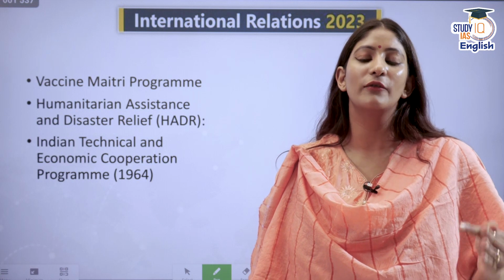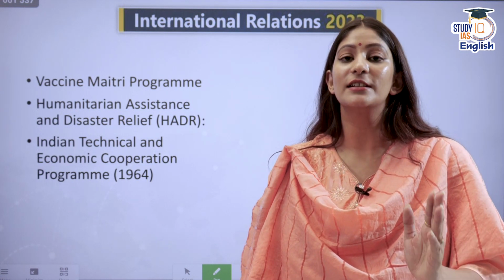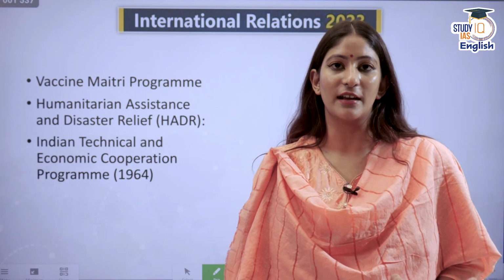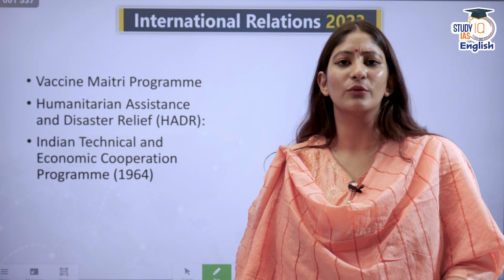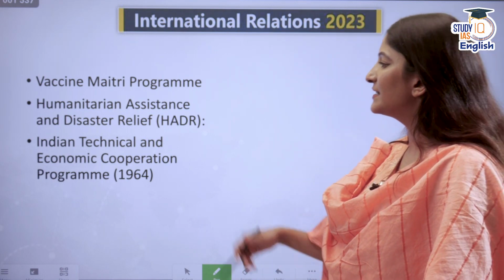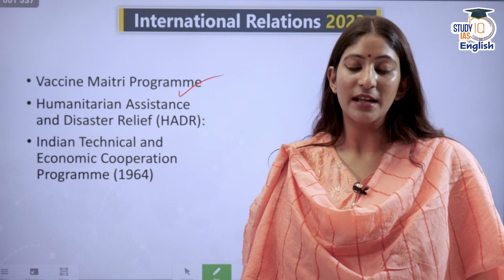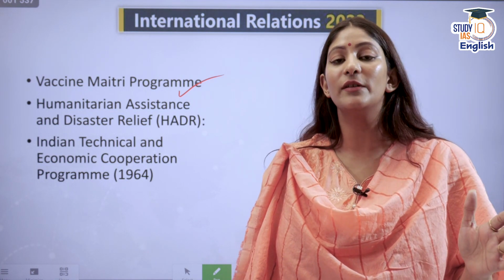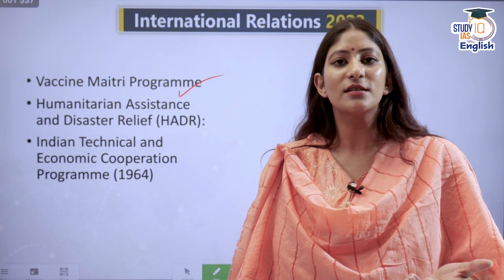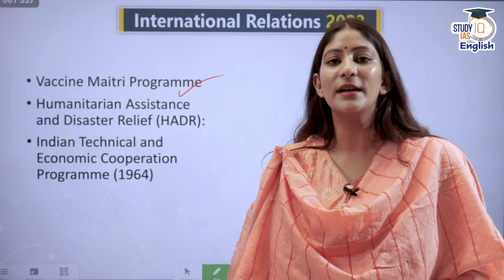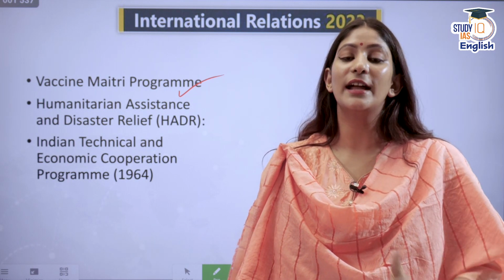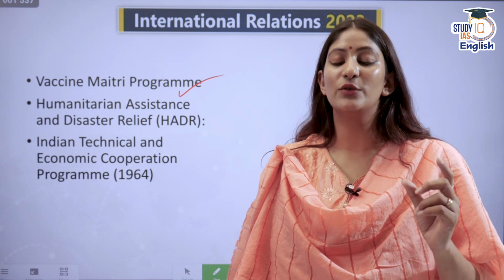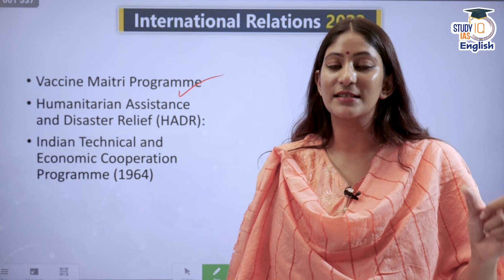Recently, at the Voice of the Global South Summit, India made certain promises, and on the basis of this, we can say that there are initiatives that have been undertaken with respect to the global south. What is India doing? We are doing all this. Vaccine Maitri program: through this, India ensured that we provide vaccines to even those who never thought they would be integrated in the vaccine chain because of their low economic scenario. But India ensured that no country is left behind. We took care of vaccines and we took care that they reach the point where it is needed the most.